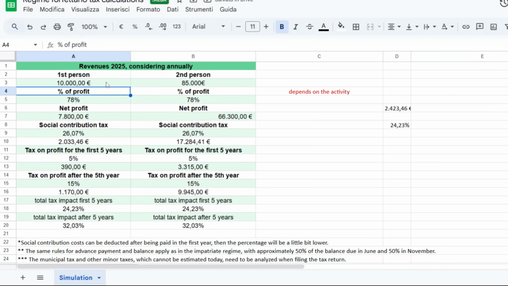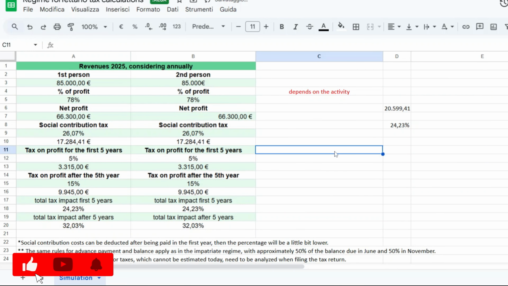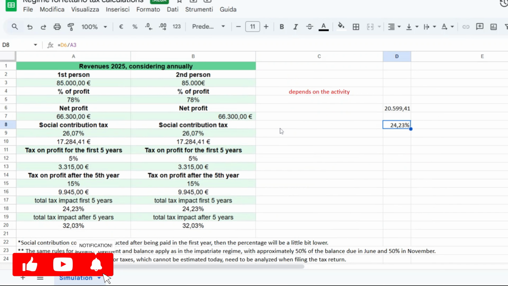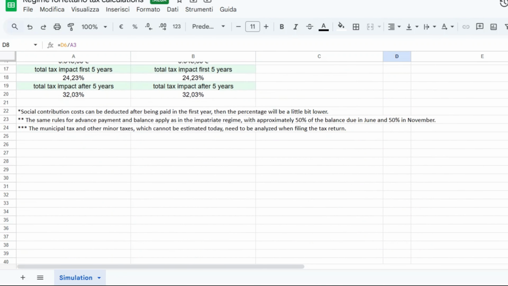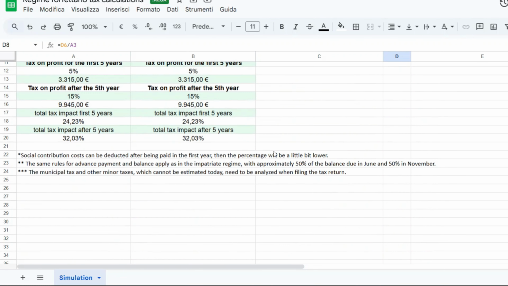You see? It's the same percentage, of course, because here we are not doing the tax brackets. Maybe next time I will also show you the simulation of the impatriate regime. I will also give you a tip here.